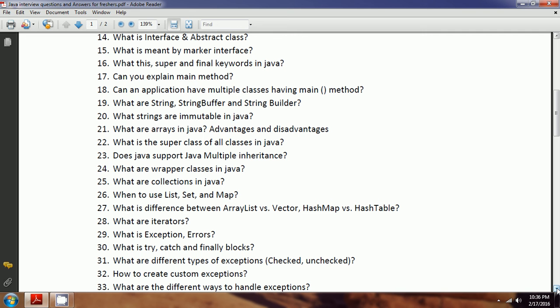Next, what are try, catch, and finally blocks? Java provides an exception handling mechanism so that whenever any exception happens, before it terminates the program, the end user should get user-friendly messages so that the user is aware of what might have gone wrong while using the application. Hence, Java provides three blocks. One is try.